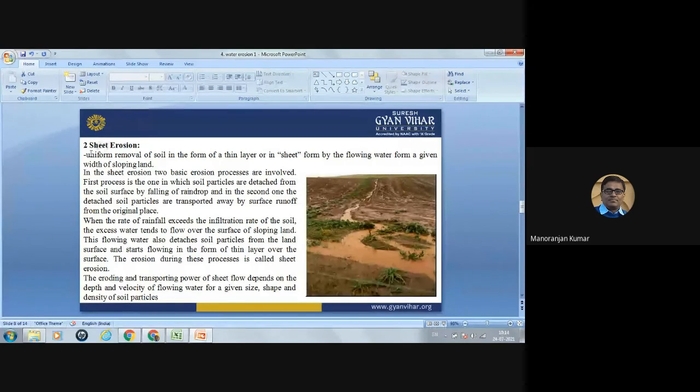Here the soil will move in the form of a sheet like this. Uniform removal of soil in the form of a thin layer or in sheet form by the flowing water from a given width of sloping land is known as sheet erosion. In sheet erosion, two basic erosion processes are involved.